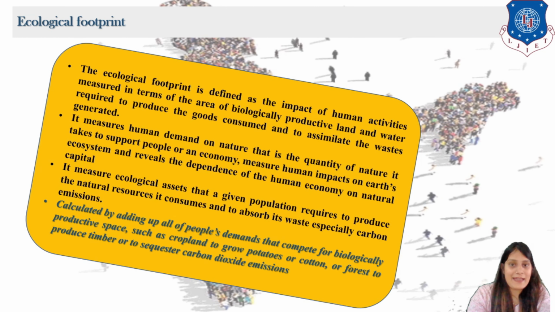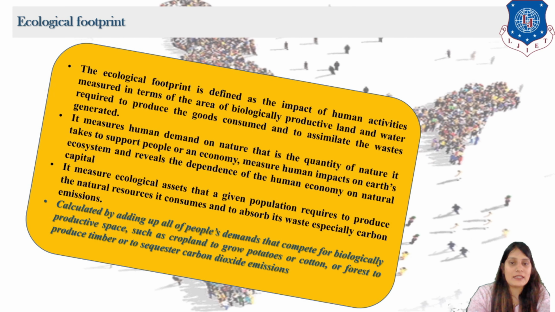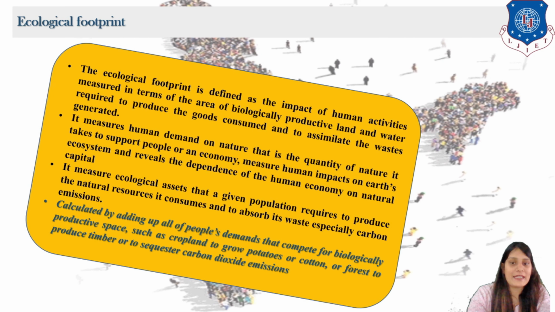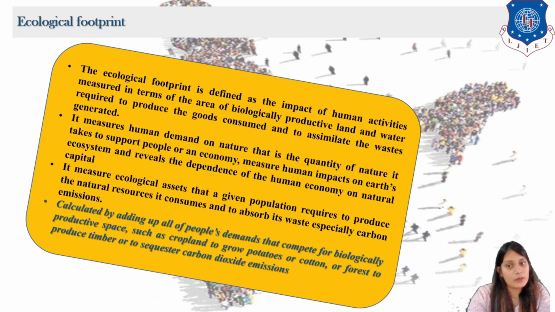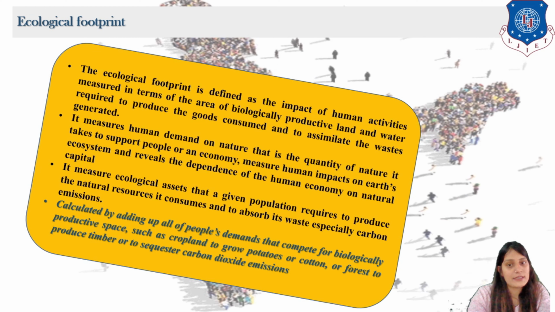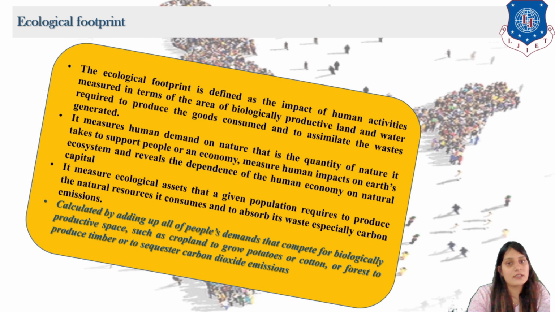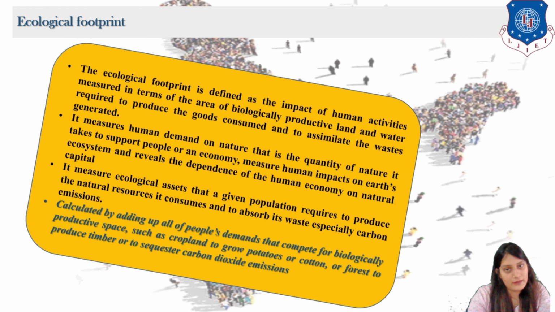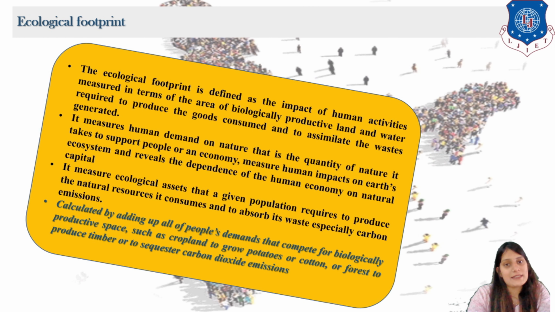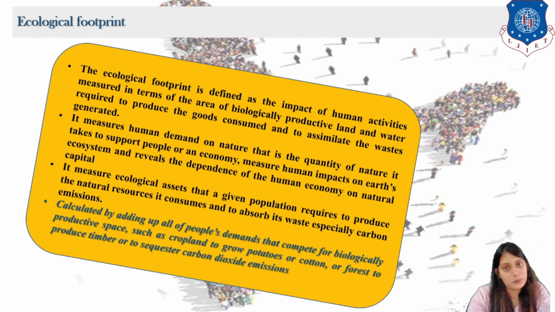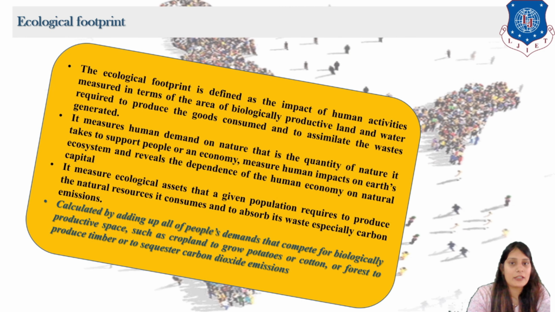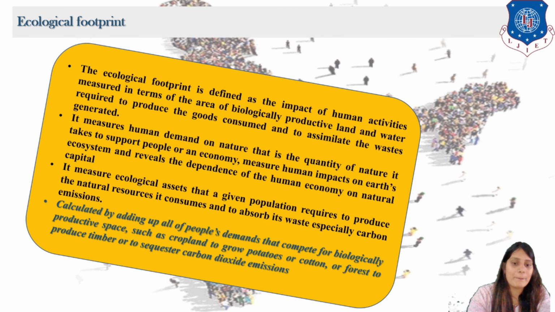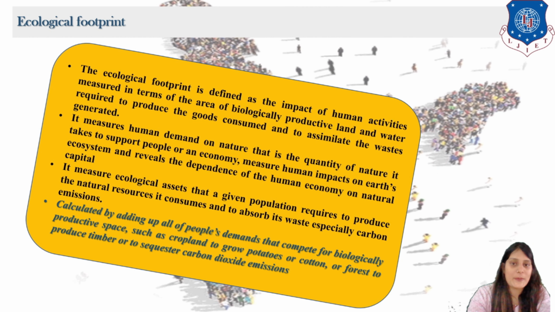It is defined as the impact of human activities measured in terms of the areas of biologically productive land and water required to produce the goods consumed and to assimilate the waste generated, right? So this is actually the ecological footprint. The last point, you can see, is that it is calculated by adding up all people's demand and competition for biologically productive spaces.